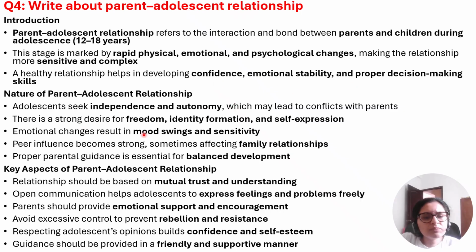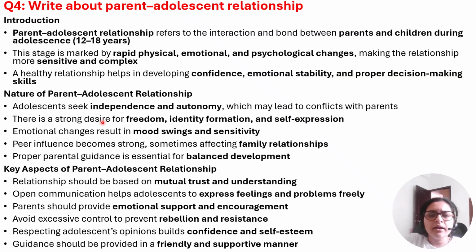So, what is the nature of this parent adolescent relationship? So, basically, at this adolescence age, children seek independence and autonomy. They want to do everything on their own, and there is a strong desire for freedom, identity formation, and self expression. Now, these emotional changes are high during this adolescent stage. So, these emotional changes result in mood swings and sensitivity. Peer influence is very strong at this age and it affects the family relationship.